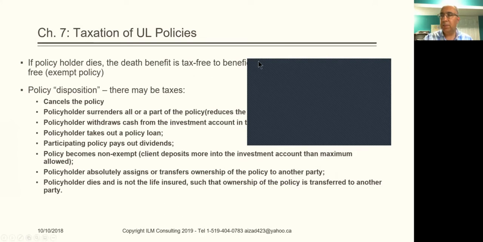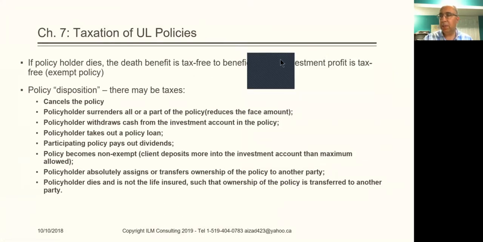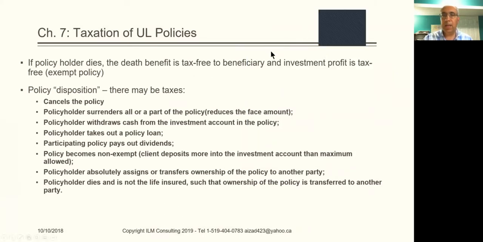With taxation, if you have an exempt policy, by exempt policy we mean that the policyholder has put in money below the maximum limit, and the policy is in good standing because the policyholder has been paying the premium regularly. It is exempt from taxation. So every year, the holder of the policy does not have to pay taxes on the investment profit.